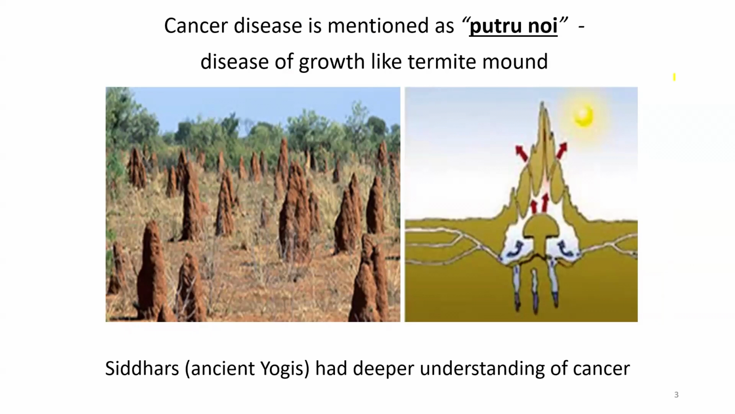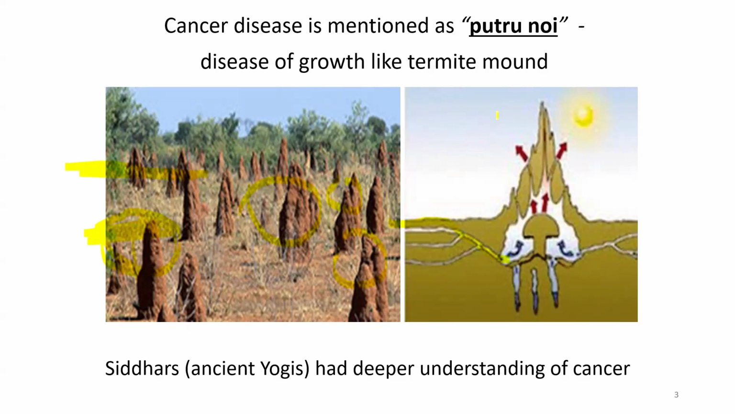Even the traditional Siddha medicine literature described cancer under various names. They used the term Putru. This type of structure is called a termite mound. If you destroy the top of this material, the termite mound, it will be rebuilt again and it will have its own underground tunnels and spread to nearby places, so that within a short period you can see multiple termite mounds in a particular geographical area.